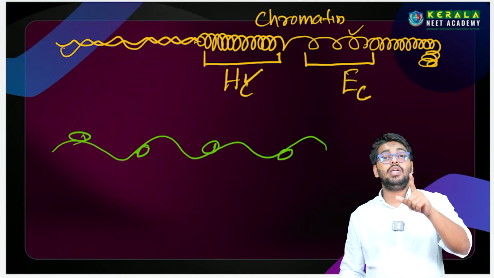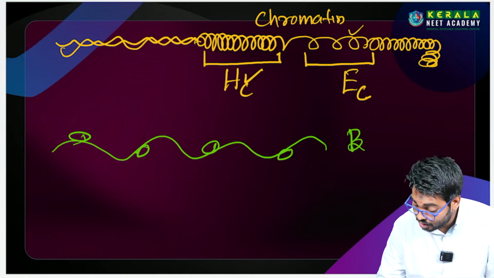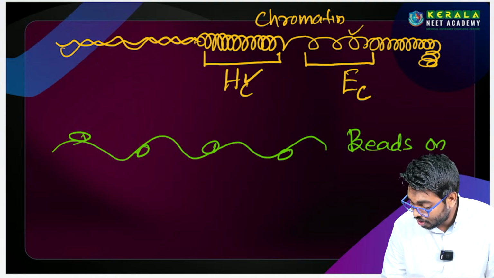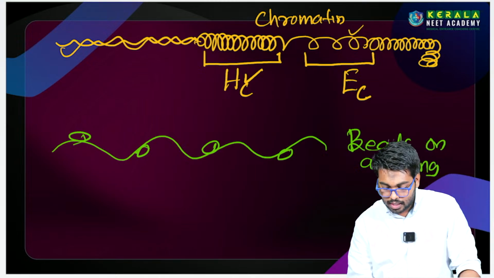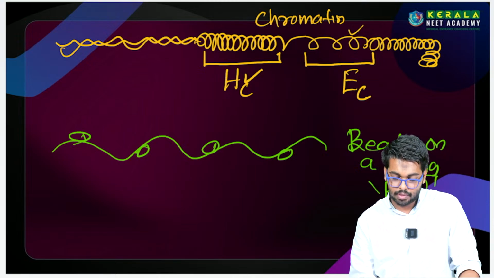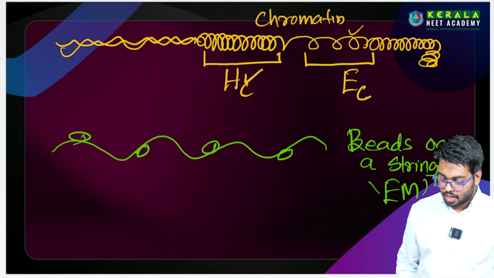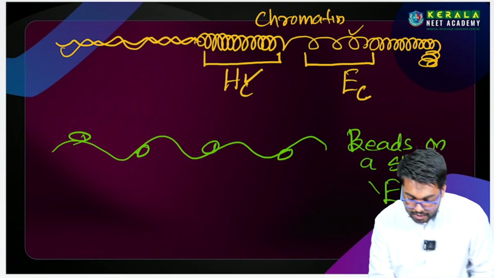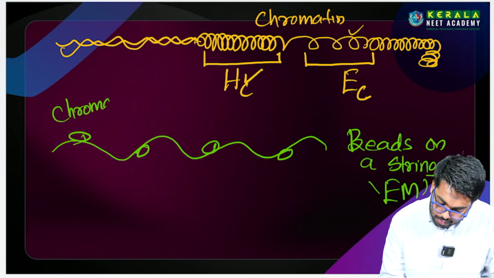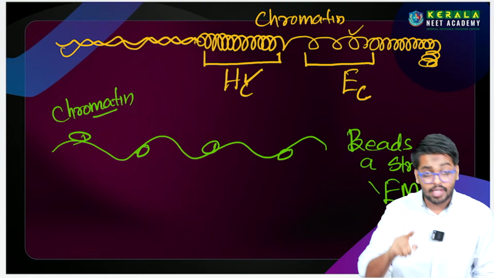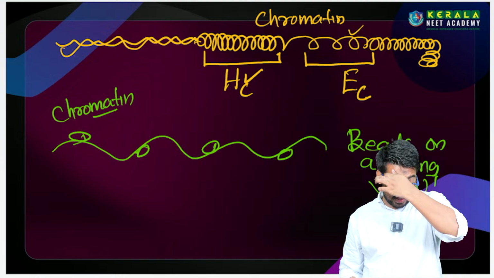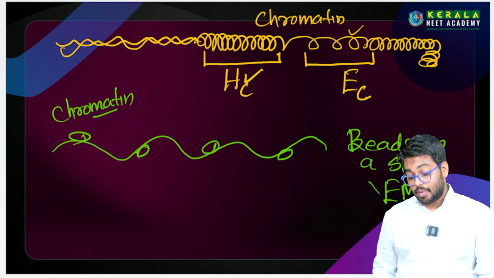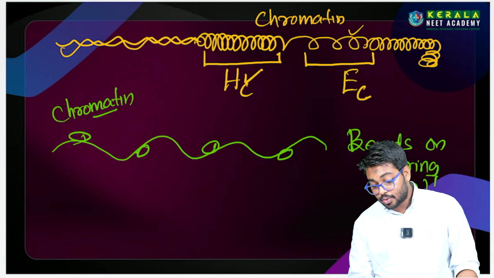The structure is called beads on a string. It is visible only under the electron microscope. This is actually another structure of the chromatin, the beads on a string, visible only under the electron microscope.